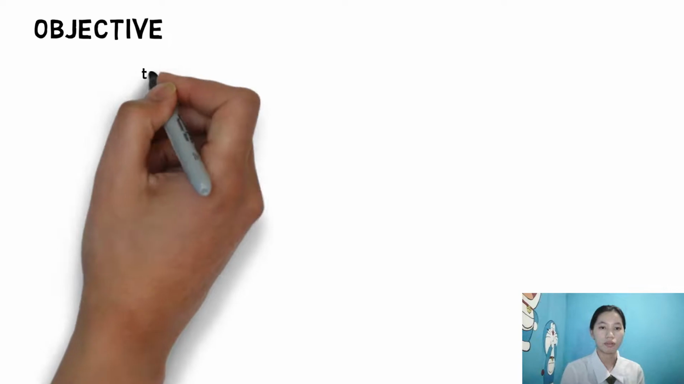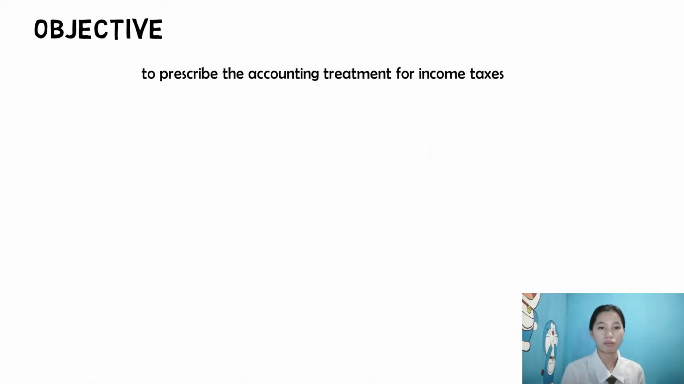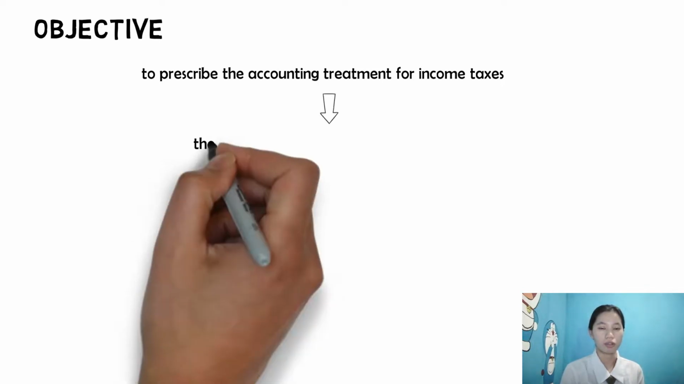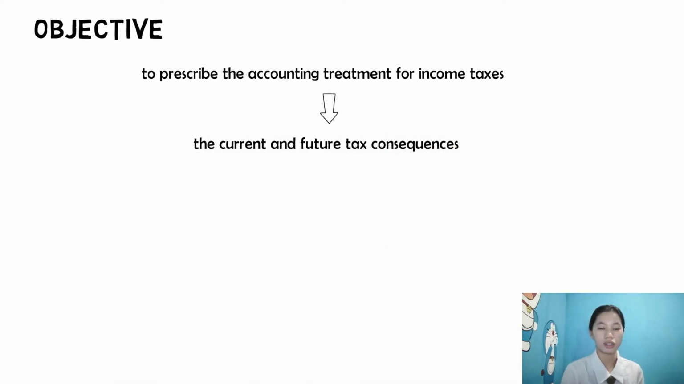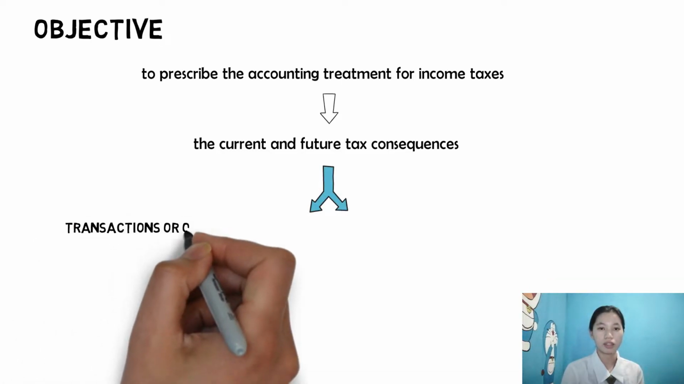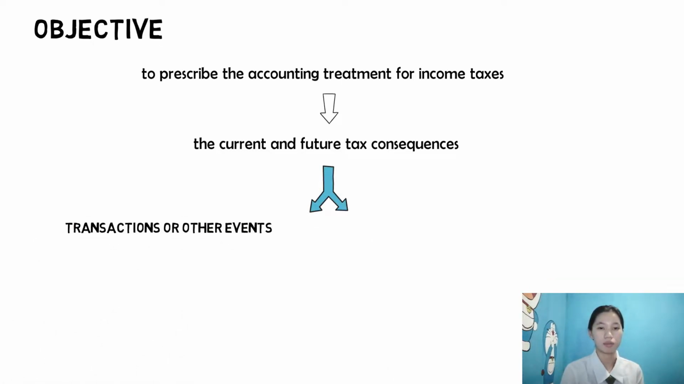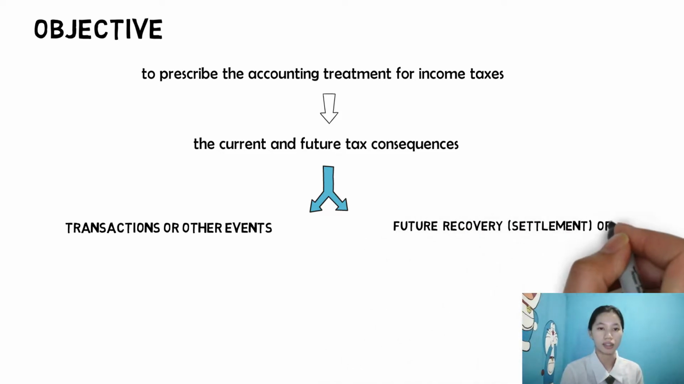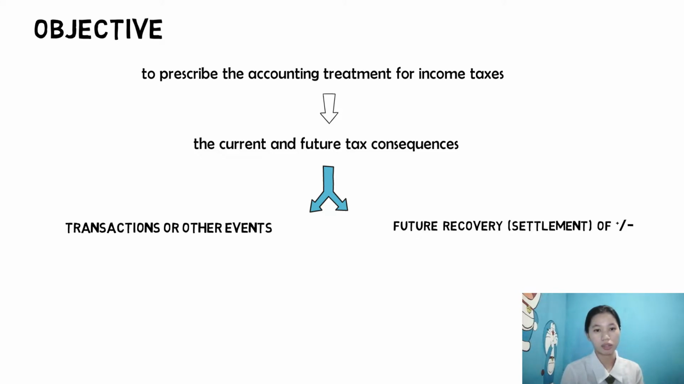Let us have now the objective of the IAS-12. The objective of IAS-12 is to prescribe the accounting treatment for income taxes, and the principal issue here is to determine how to account for the current and future tax consequences of various transactions and other events of the current period that are recognized in the financial statements of an entity, and future recovery of carrying amounts of assets or settlement of the liabilities in the entity's balance sheet or the statement of financial position about tax consequences of various transactions and events in the financial statements.